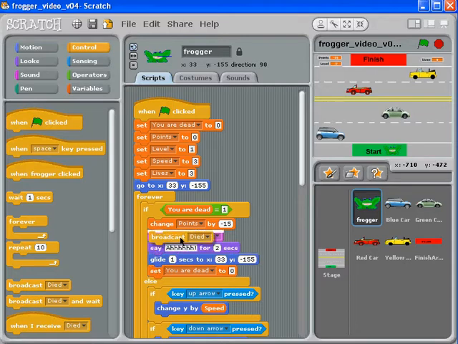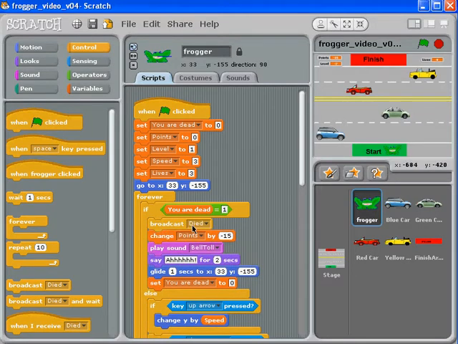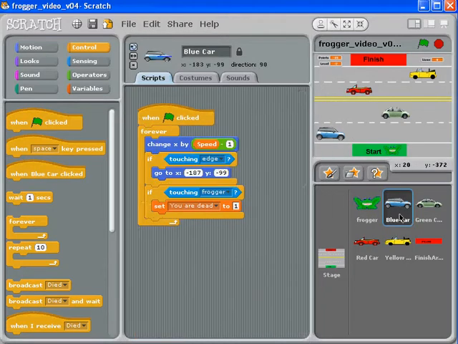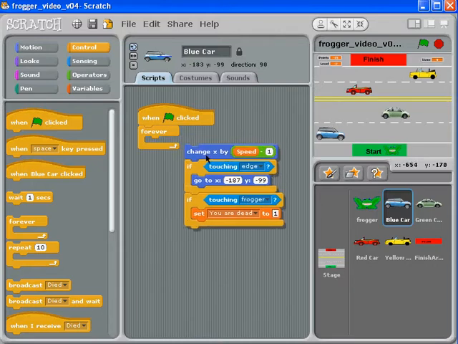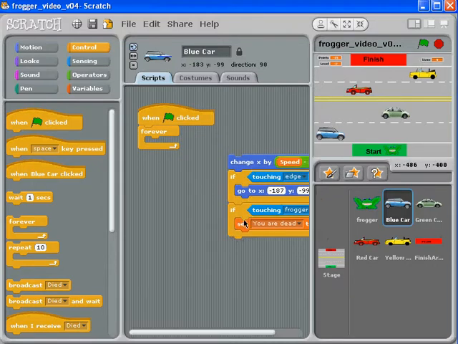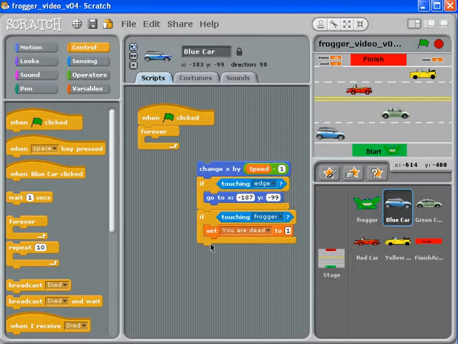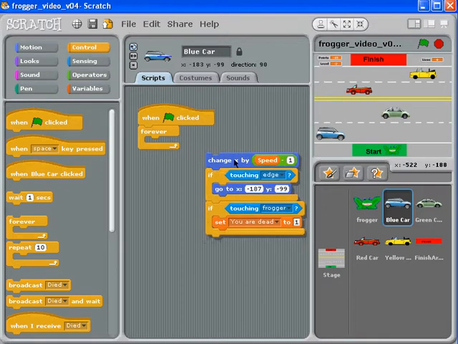And I want to drag that up so that the first thing that happens is it's going to broadcast that message, so that our cars, in this case our blue car first, can receive that message and do something with it. Now the other thing I'm going to do is make this slightly complicated. For those of you who have been thinking, wow, this was way too easy, this is about to get quite interesting. This code here is excellent, fantastic code, and we want to keep that. So I'm just going to drag it off to the side for a minute.